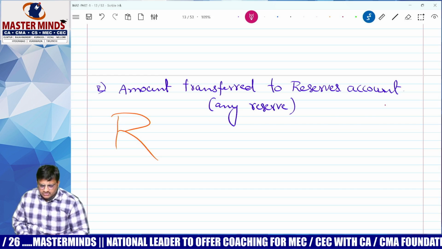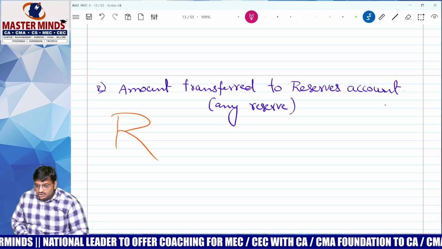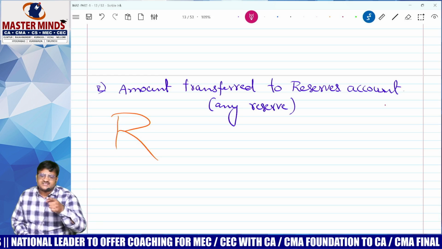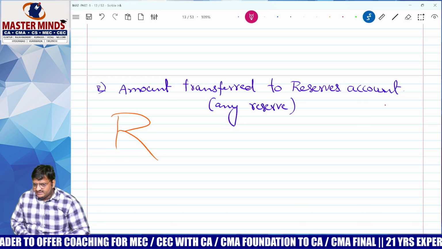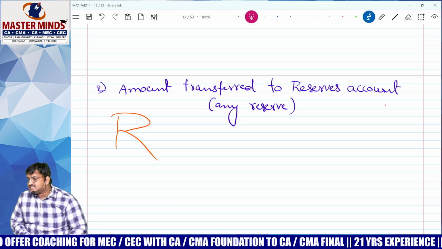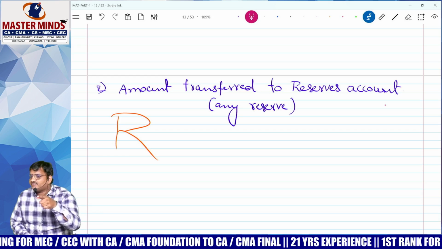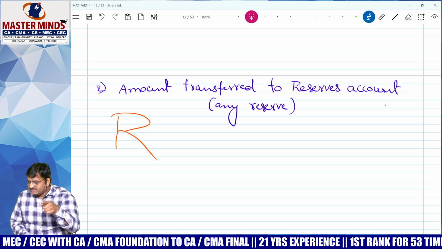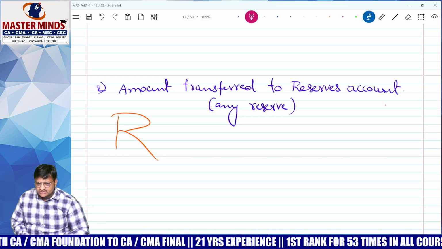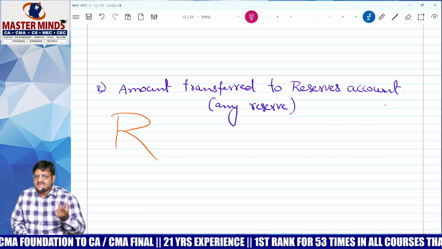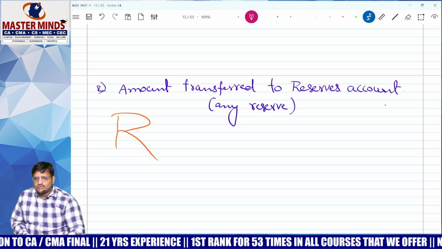Yes. You, penalty on IDT. No. Penalty on DT, no. Interest on DT, yes. Add back. Health and education cess on DT, add. Surcharge on IDT, don't add. Wealth tax, don't add. Corporate dividend tax, add. Security transaction tax, don't add. Next one, amount transferred to reserve. Which reserve? Any reserve. Add or less? Add.